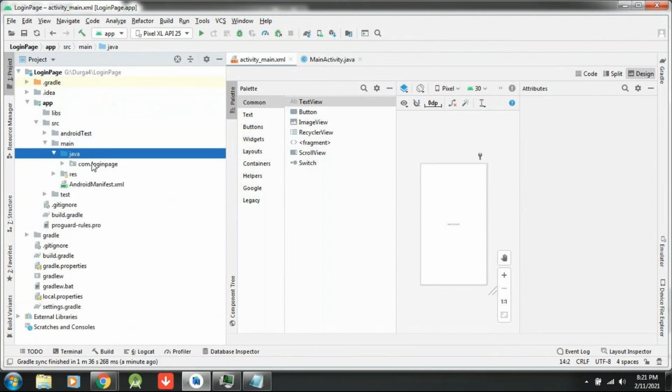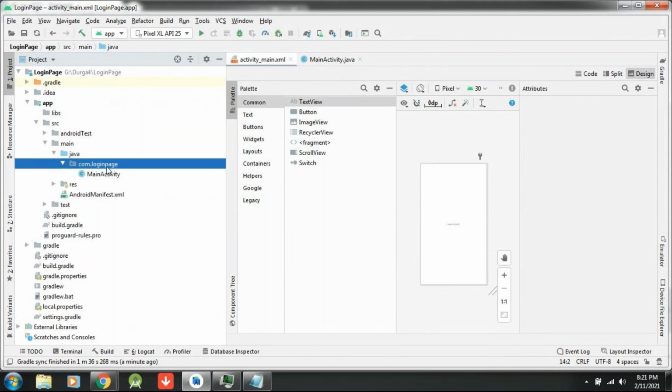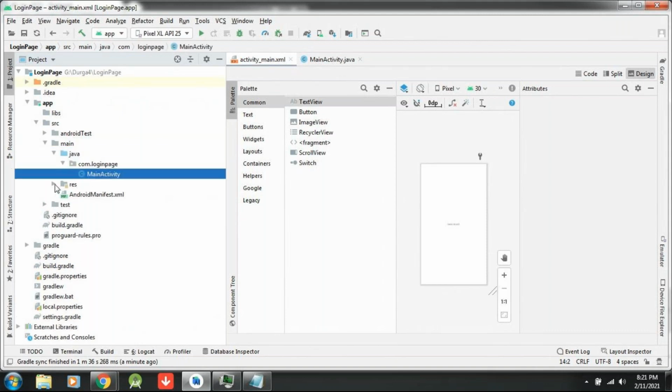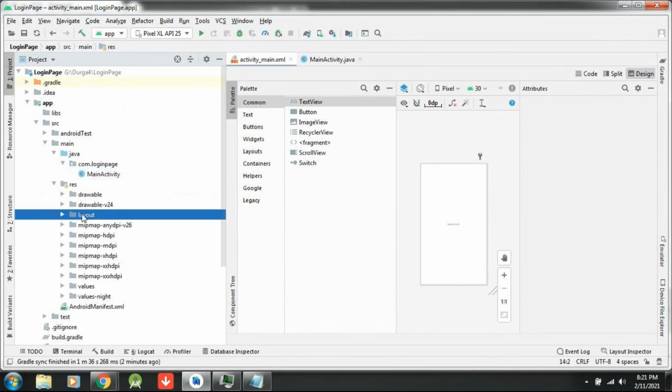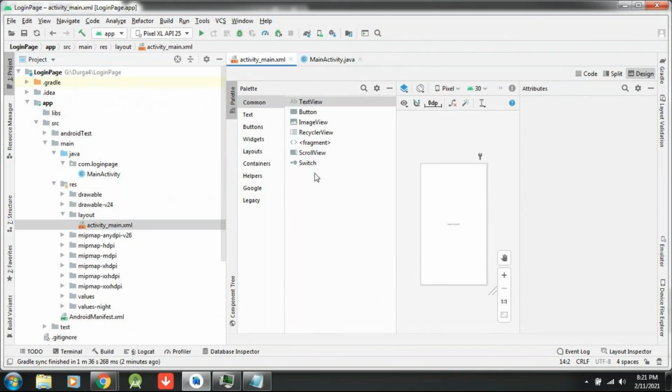So don't worry, up to one or two examples I will tell, after that I won't tell. Every day I won't tell like this. So in resource, here you will have the layout folder. Here is your XML. Because we are doing it at a very fast pace, that's the reason I'm explaining. So main.xml is there.